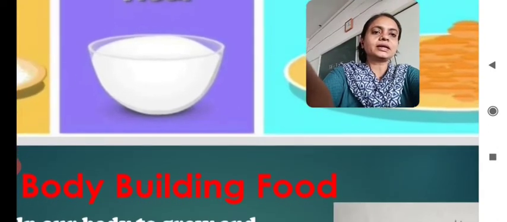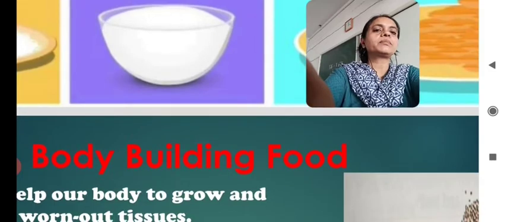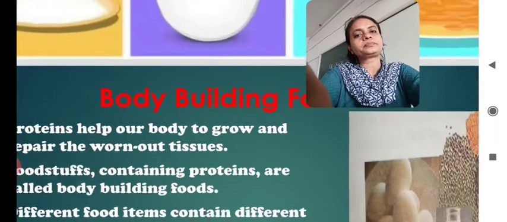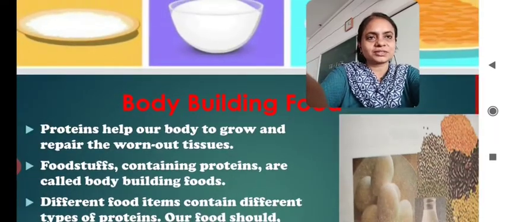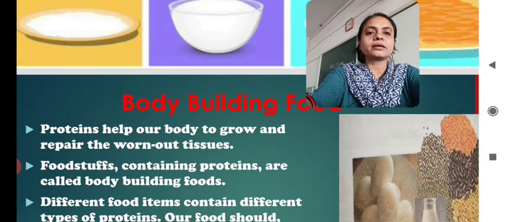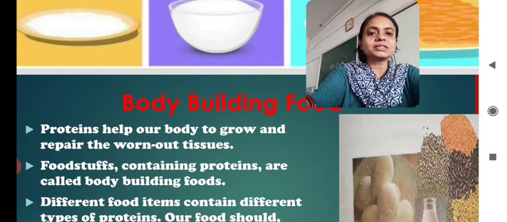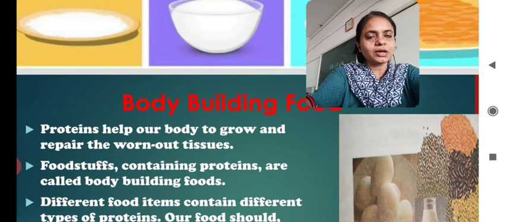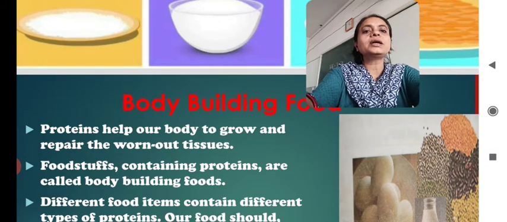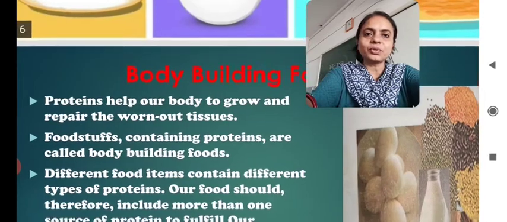Now in the second category we are going to learn about the bodybuilding food. In this category, first of all, protein comes. Protein is also a kind of nutrient. It helps our body to grow and repair the worn out tissues. Foodstuffs containing proteins are called bodybuilding food because they help us in building our body. How? By repairing the worn out tissues of our body.